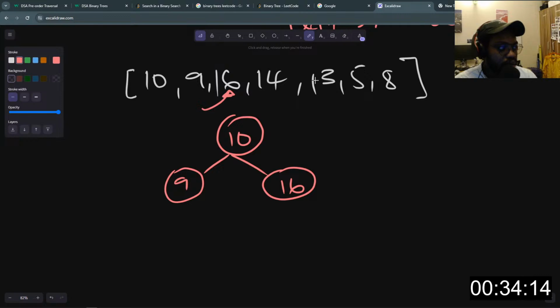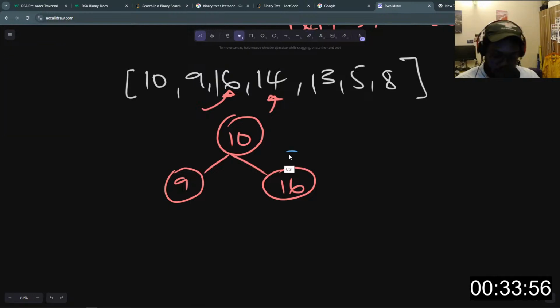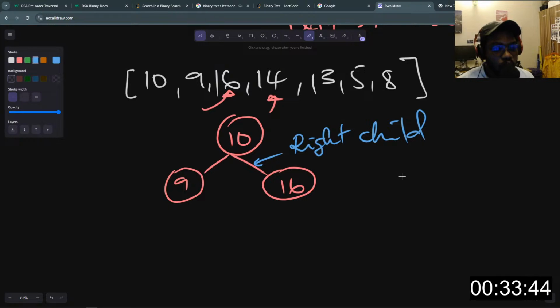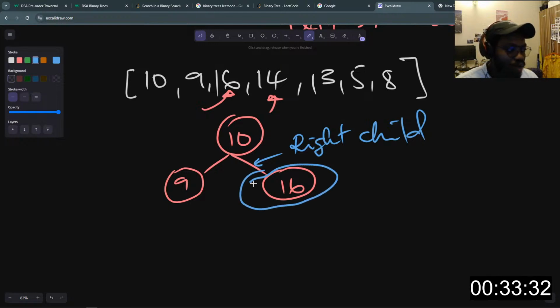Then we see a 14, right? Now 14 is larger than 10, but 10 already has a right child. So this is the right child of 10. Sorry, I'll use a different color to denote the right child. So the next value we want to insert will obviously be on the right-hand side of this root node, but there is already a right child for the root node, so we move on and set the current node as the child node of this node.